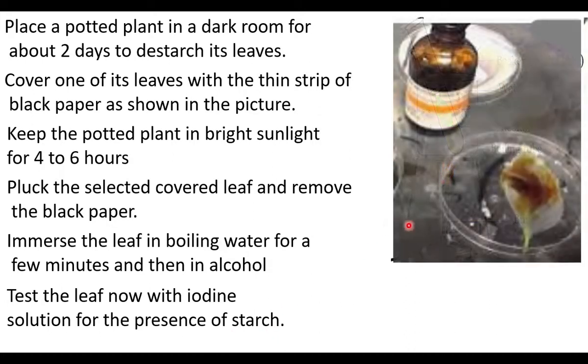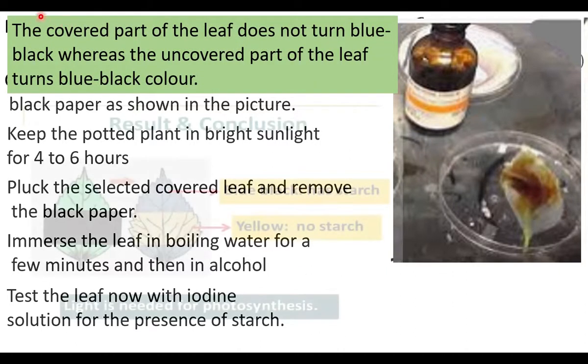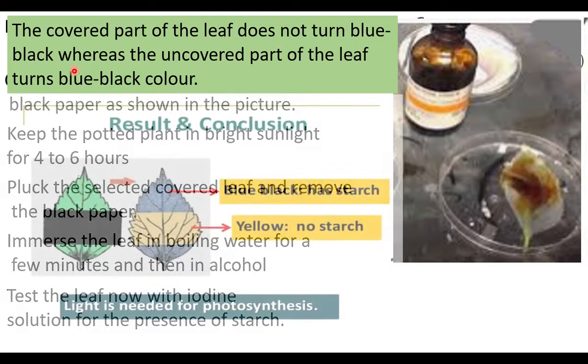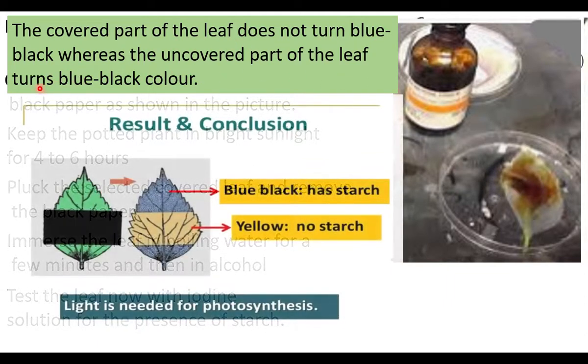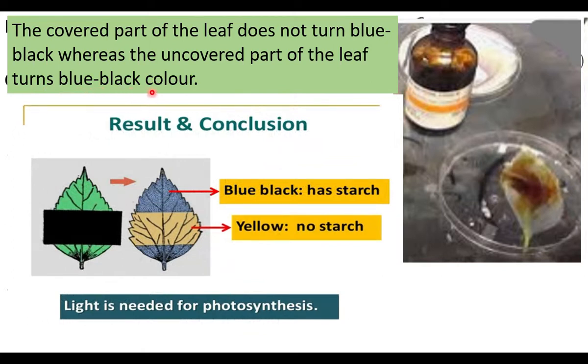The leaf is tested for starch. The part of the leaf that produced starch will turn bluish black. The covered part of the leaf does not turn bluish black, whereas the uncovered part turns bluish black.